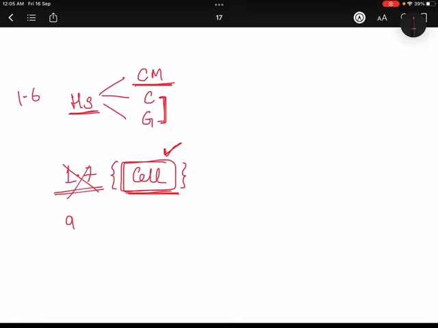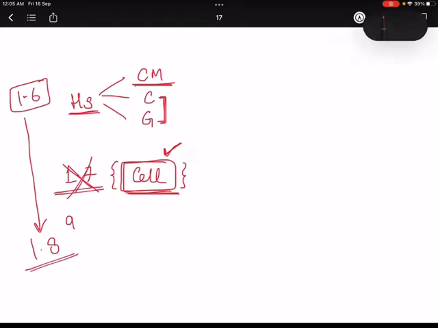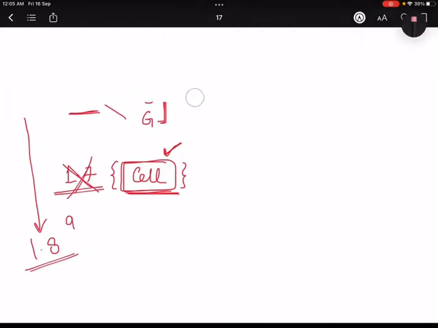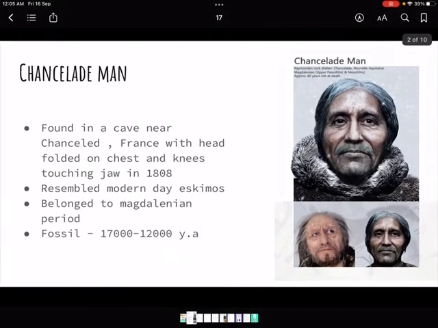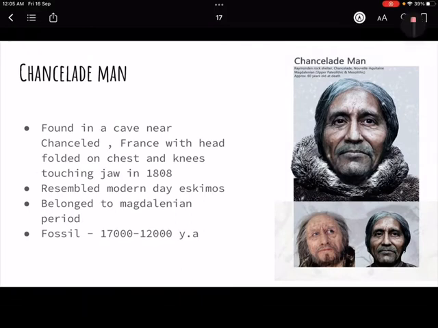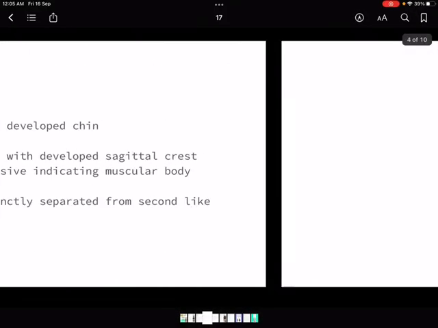1.6 we are already doing, and after this we are going to start with 1.8 itself. You will not skip anything, I promise you that. This topic is concerned with 1.8, so we will start it in continuation. This is not required, okay? So let's get started. I hope you now know what I wanted to say. So in Homo sapiens today we are going to do Grimaldi and Chancelade. But before Chancelade, I want to finish Grimaldi first. I'll tell you why.